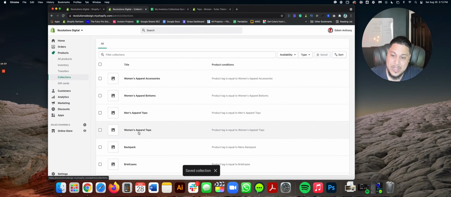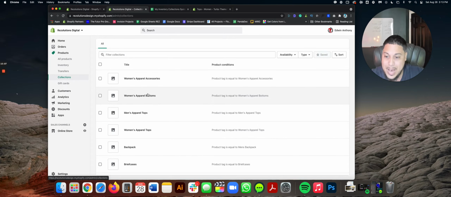So we have women's apparel tops. It's a singular collection, right? It's going straight to that avenue, right? To that dedicated collection. Then same thing, apparel bottoms, apparel accessories. We have 3 separate tags. Now we're gonna create the level 2.